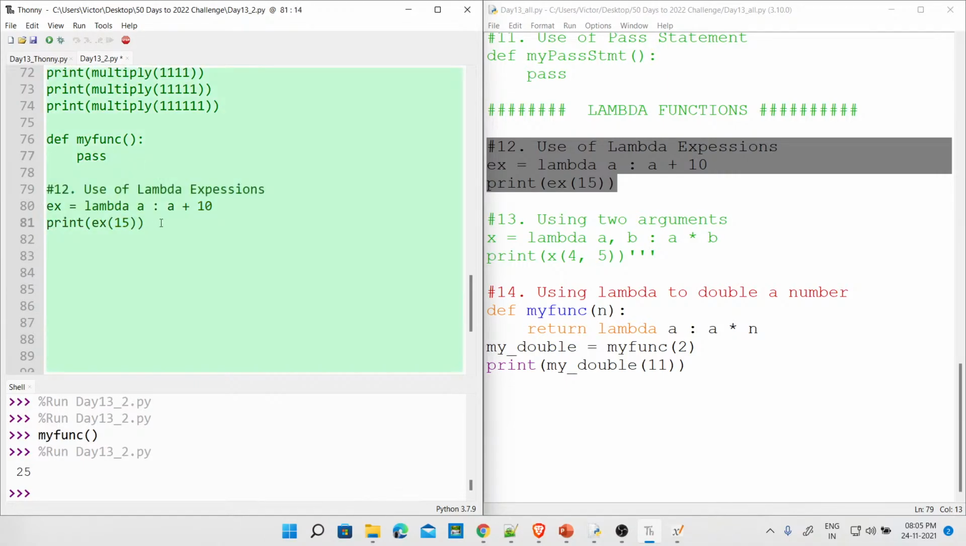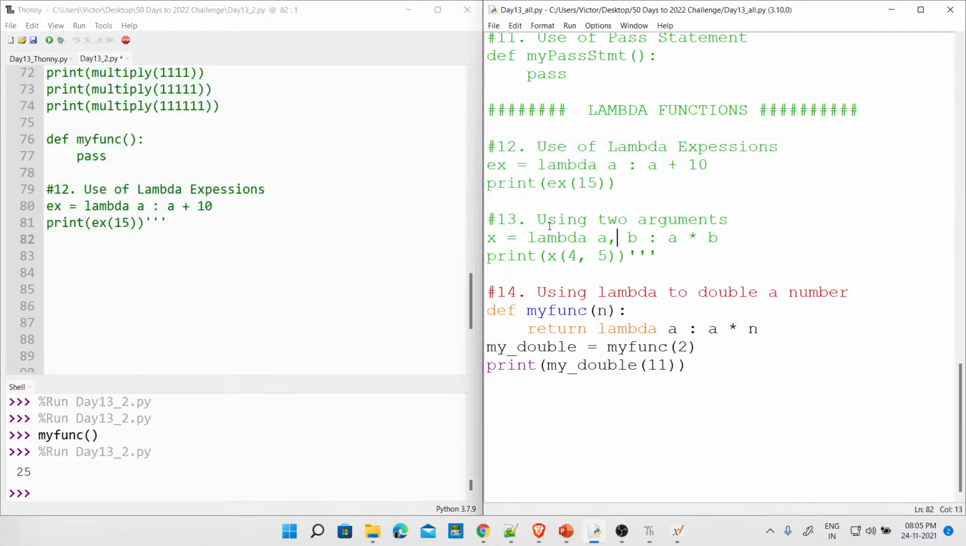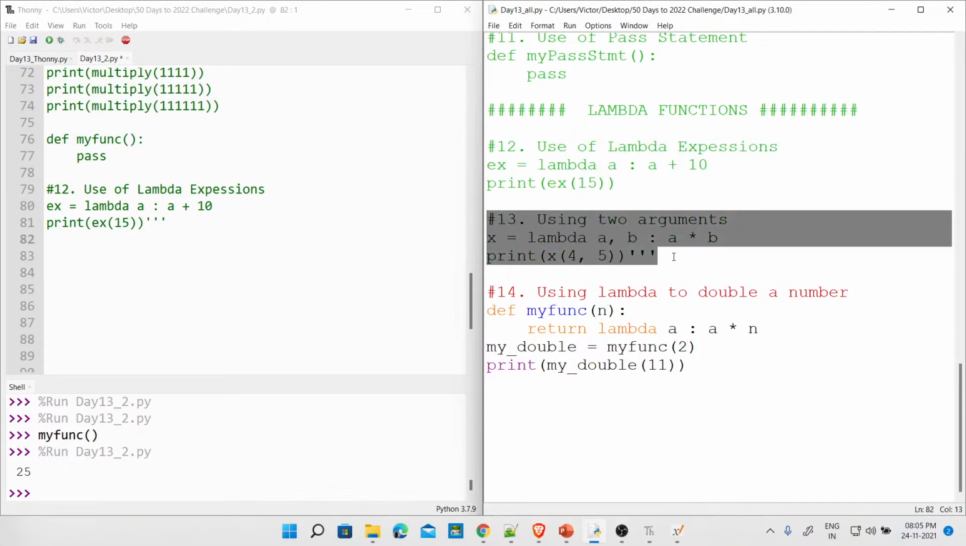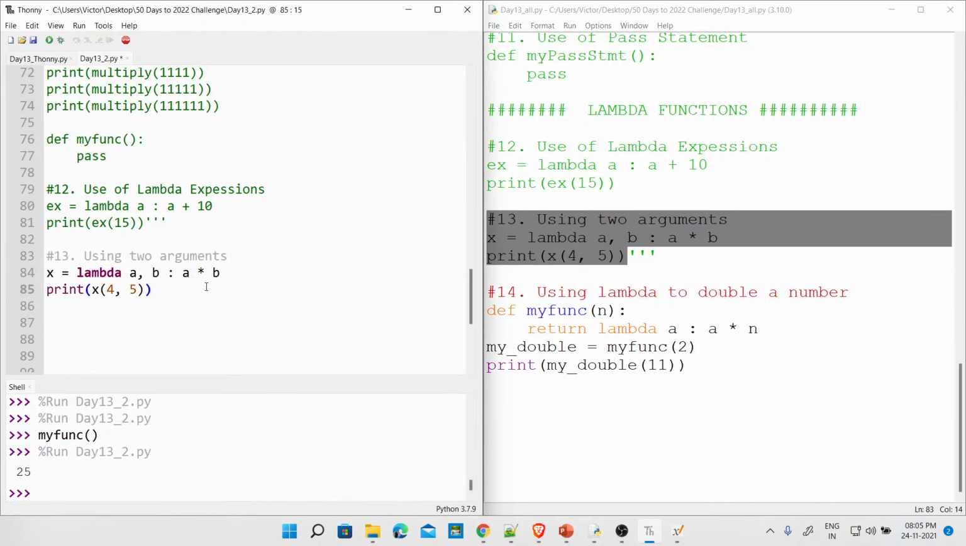Let's look at the next one where we use multiple parameters. So comment this out. Now we are going to use two arguments. Take this and paste it here. So here we are actually performing multiplication. Guys, don't get confused. Let's perform addition for now. You said addition, you are doing multiplication. Fine. F5. So this gives us 9.